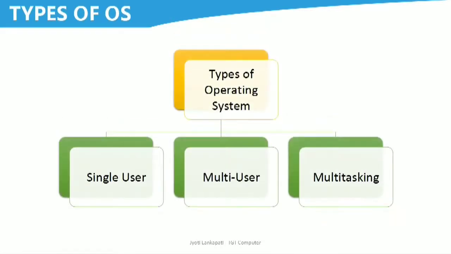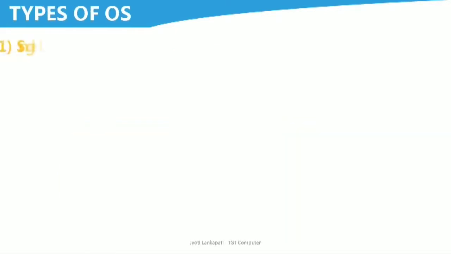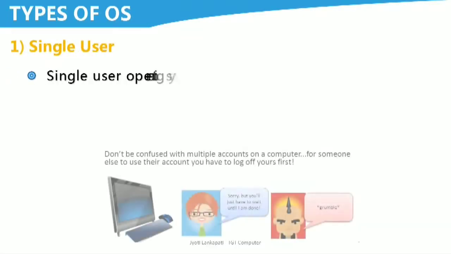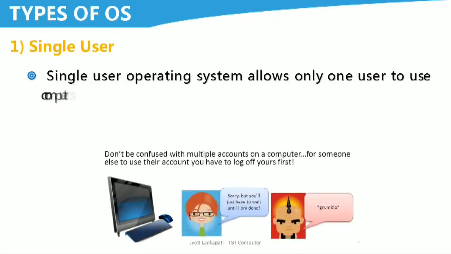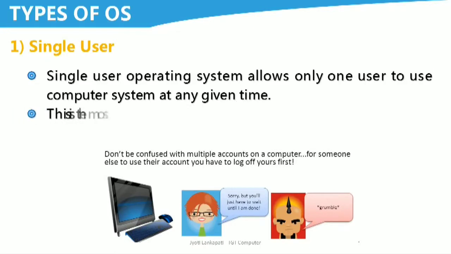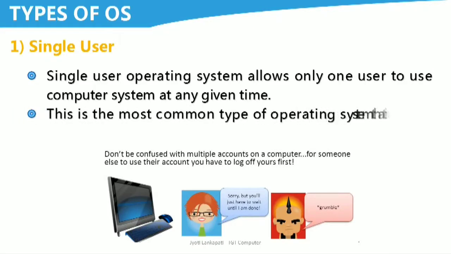Now let's see the types of OS. There are three types of OS, that is single user, multi-user and multitasking. So now let's see what is single user operating system. Single user operating system allows only one user to use computer system at any given time.